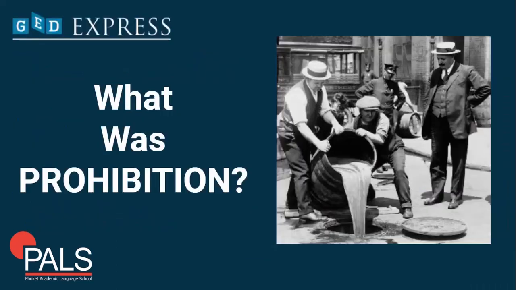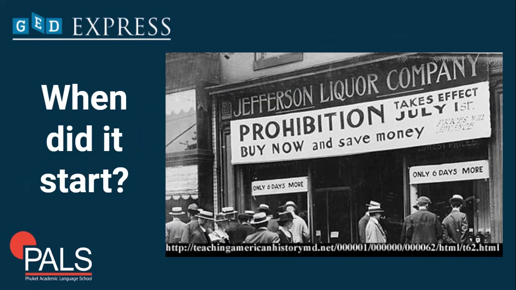So, what is prohibition? Prohibition was a period of time when it was illegal to sell or make alcoholic beverages like beer, wine, and liquor. When did it start? Throughout the early 1900s, there was a movement called the temperance movement that tried to stop people from drinking alcohol. People who joined this movement believed that alcohol was a leading cause in the destruction of families and moral corruption.